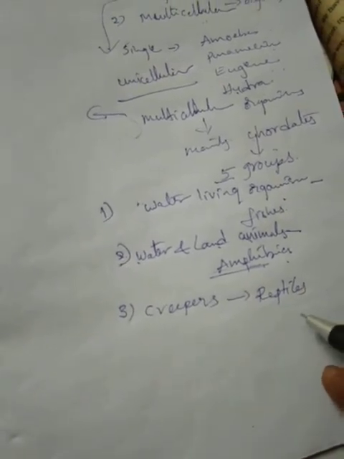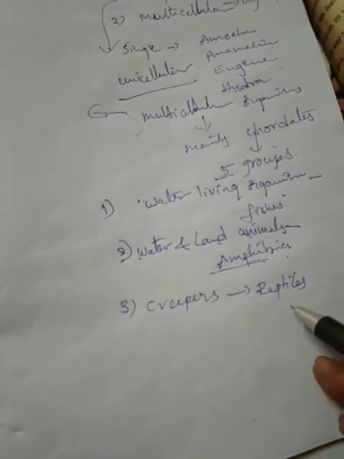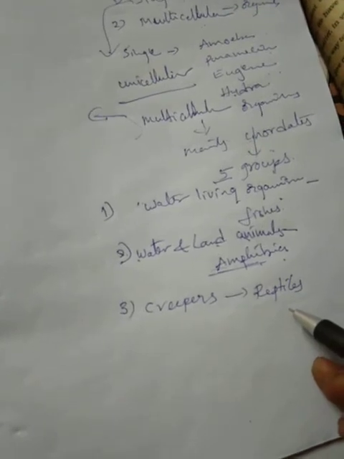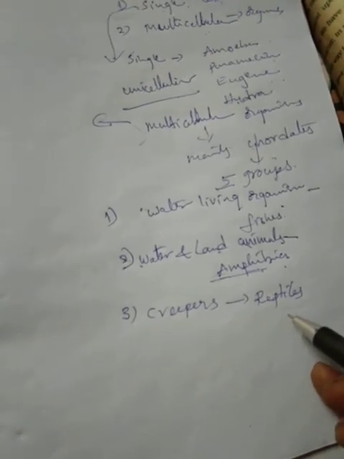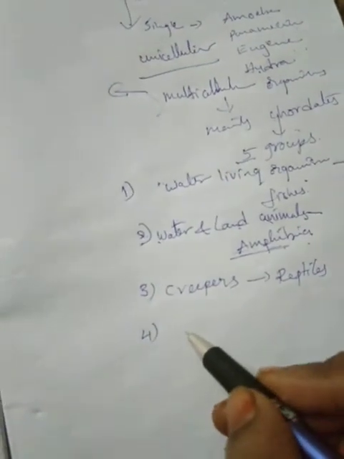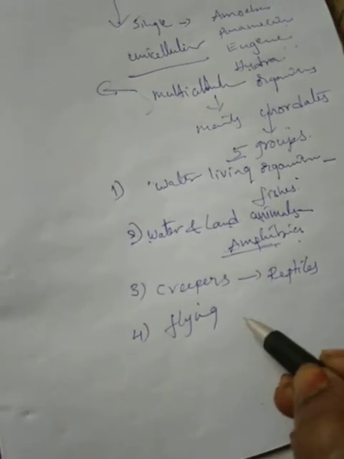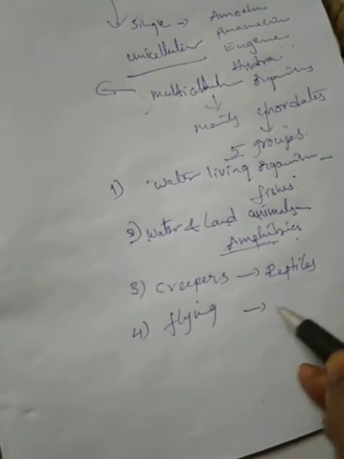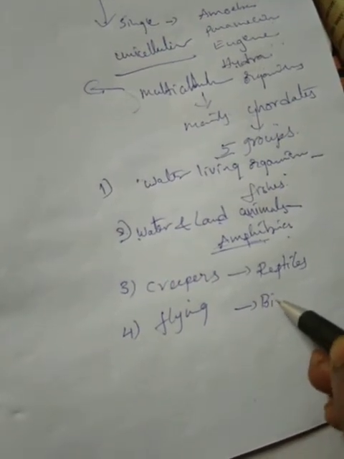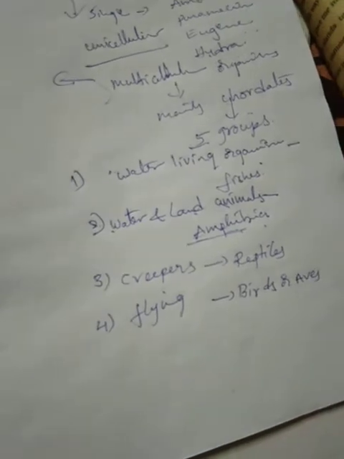Reptiles are creepers, like lizards, wall lizard, garden lizard, chameleon, and crocodiles. And fourth one, flying organisms. Flying organisms are birds. Birds are aves.